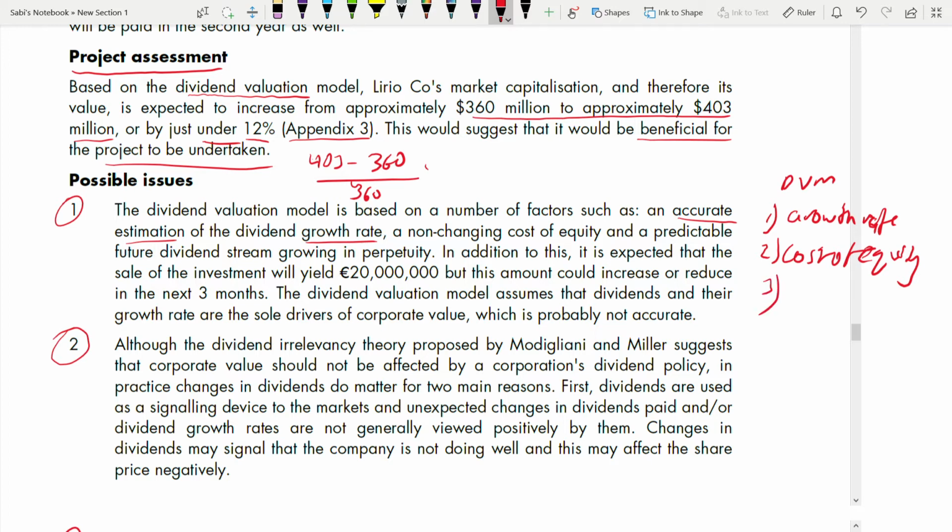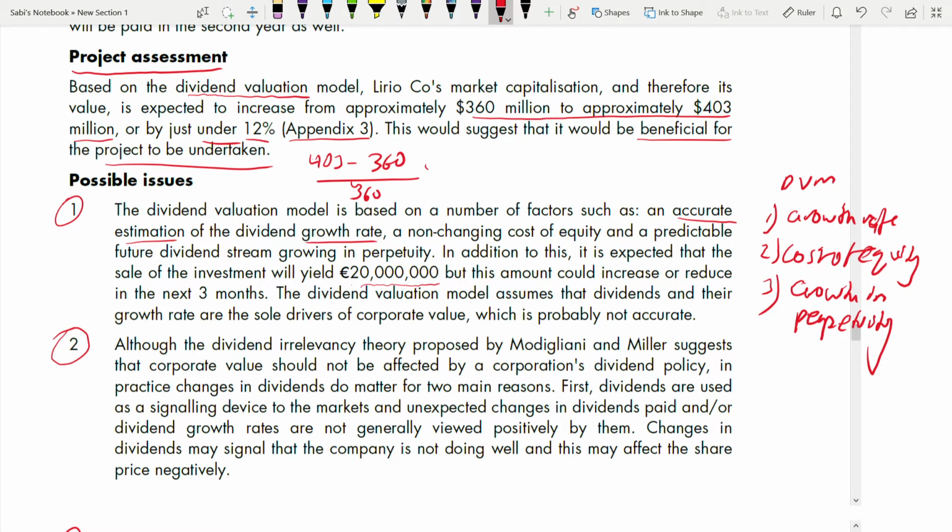We said that from February 2009 onwards, the dividend will grow at that rate. So this is number 3. In addition to this, whatever issues you have in the dividend valuation model, you write in one paragraph. In addition to this, it is expected that the sale of the investment will yield how much? This much of euro. But this amount could increase or reduce in the next 3 months.